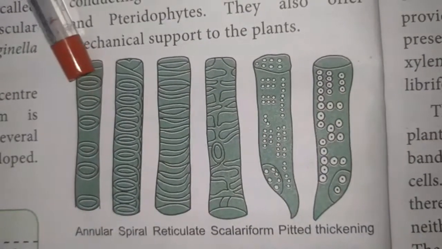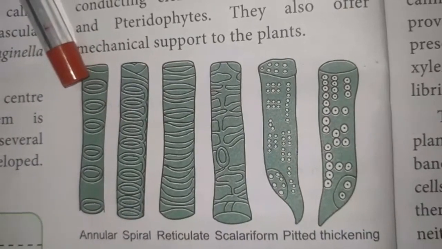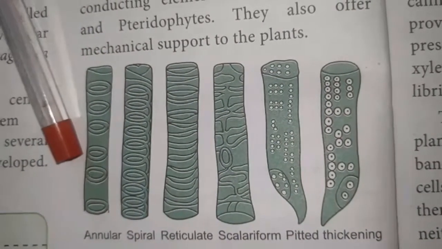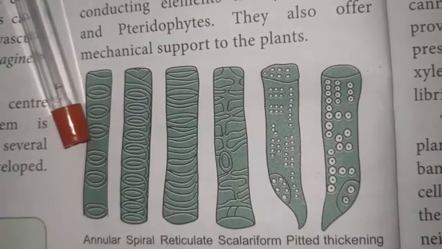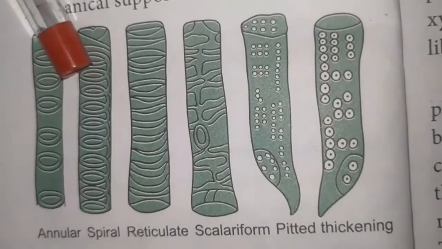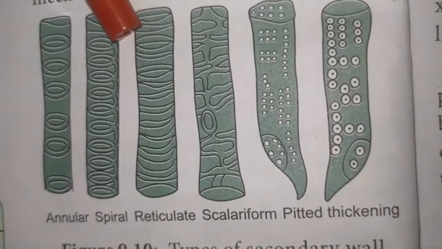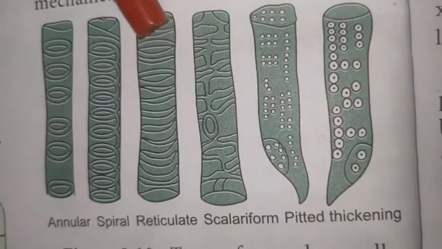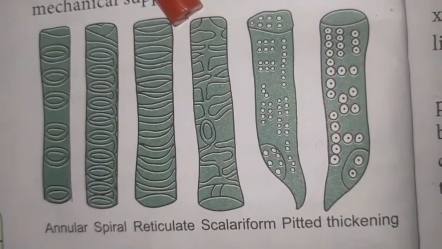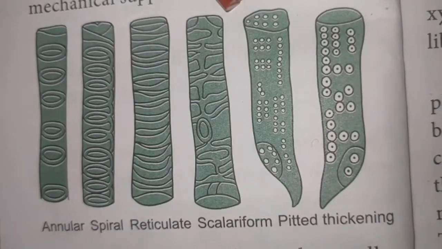So the thickenings are of different shape. Sometimes the thickening on the secondary wall is angular. They are ring-like. So angular means ring-like. Sometimes they are spring-like, spiral. Sometimes the thickening is ladder-like, and sometimes the thickening is reticulate, net-like.